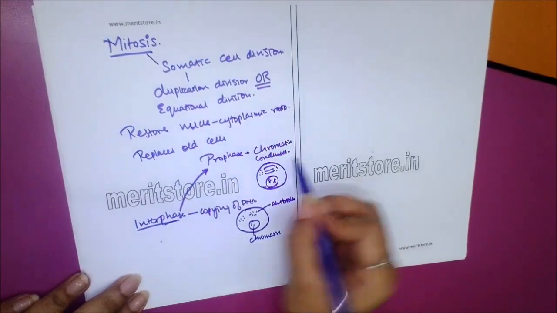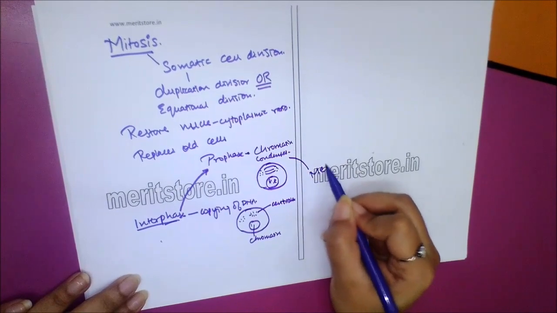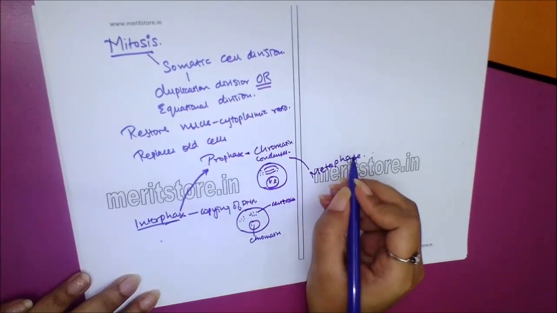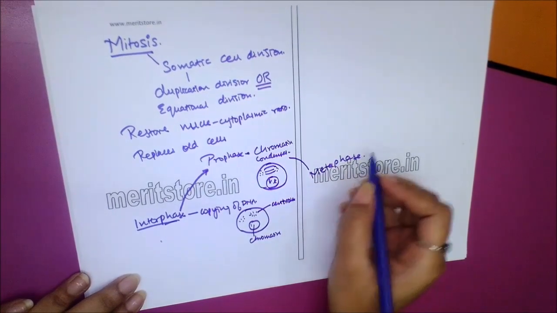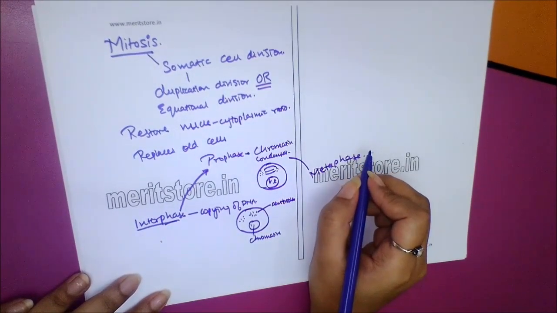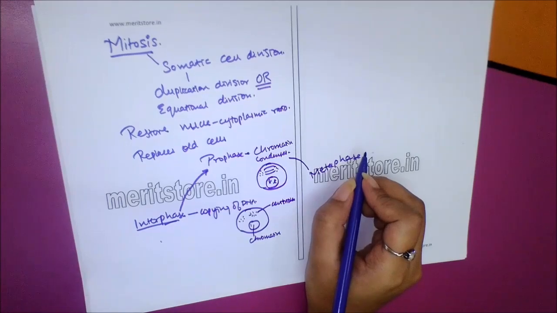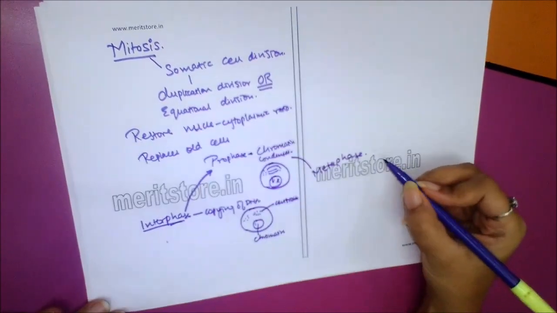The third stage is the metaphase. Here the chromosomes line up along the center of the cell. Spindle fibers attach to each chromosome at the centromere. It is the best phase to count and study the number and morphology of chromosomes. So here the chromosomes line up along the center.